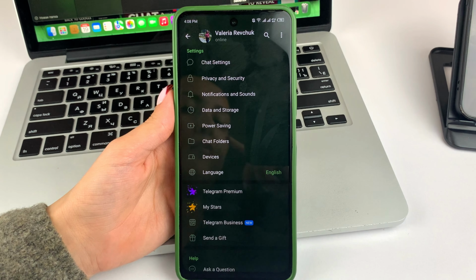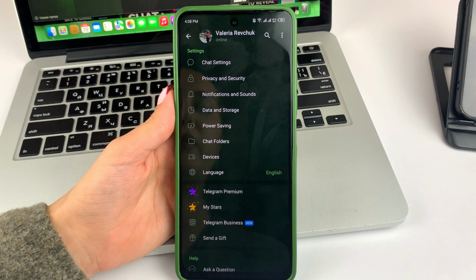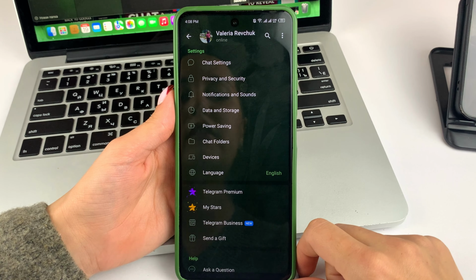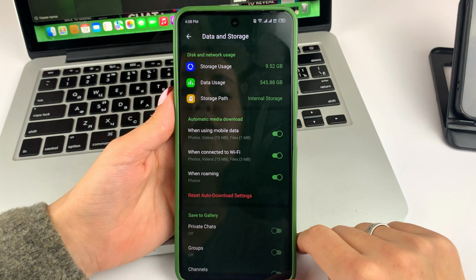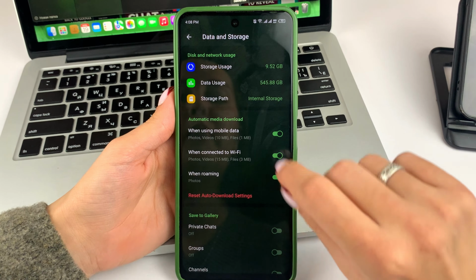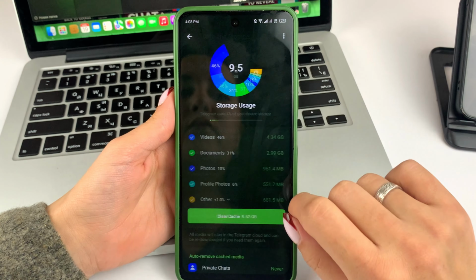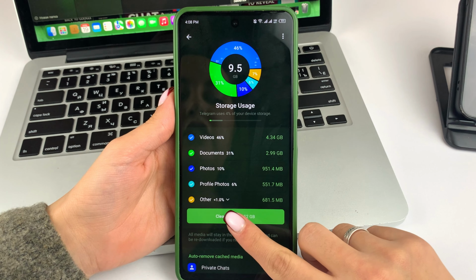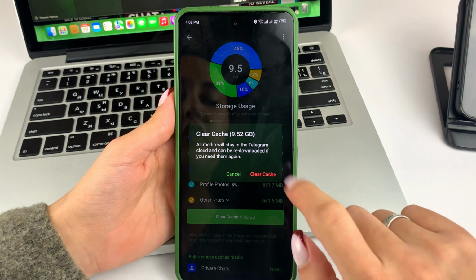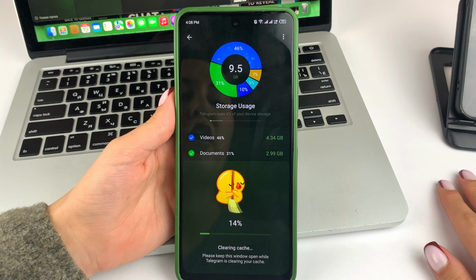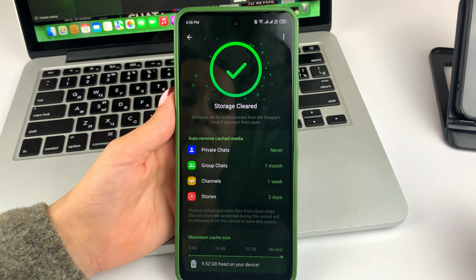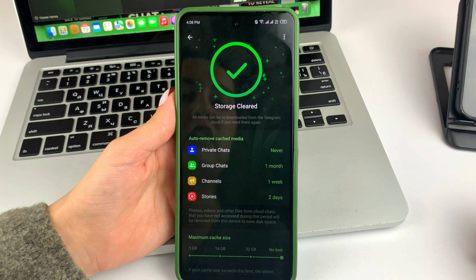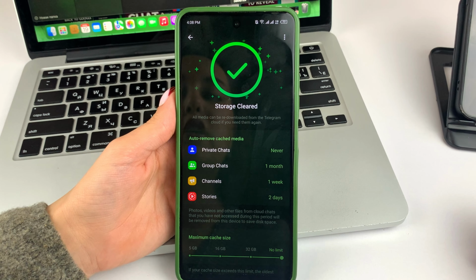If this method unfortunately didn't solve your problem, then go back to Telegram settings. Go to the Data and Memory option. Now select the very first option and then clear the cache. Confirm your action. Wait until all the cache on your Telegram is cleared. Such a very simple yet effective action can help you fix any issues with Telegram.